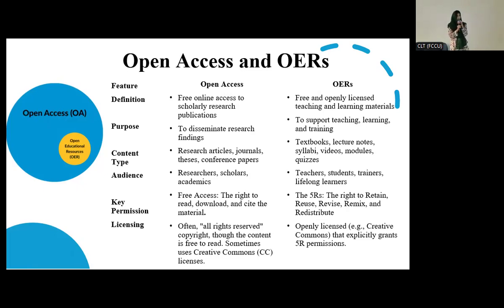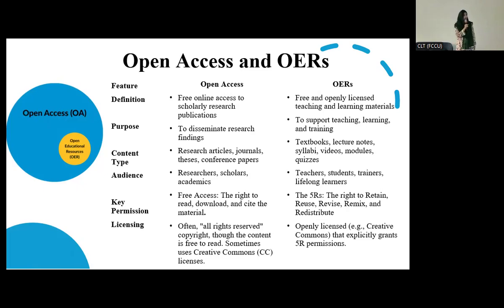Content type: what kind of content does open access cover? Research articles, journals, theses, conference papers. If you see OER content types, it's textbooks, lecture notes, syllabi, videos, modules, and quizzes, kind of relevant to course design or student activities.